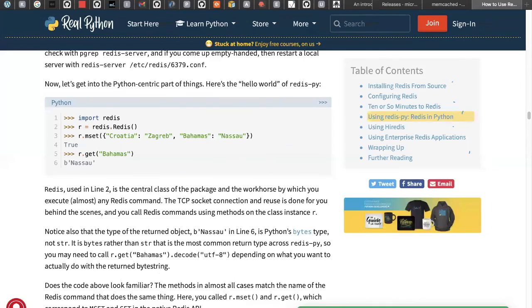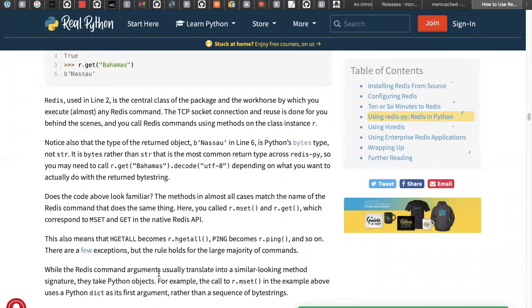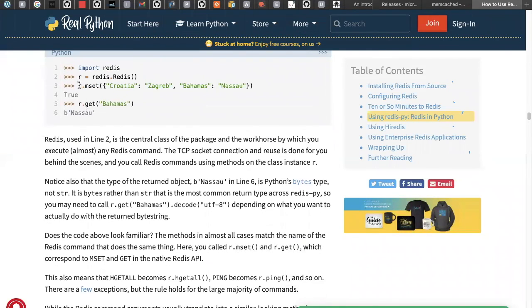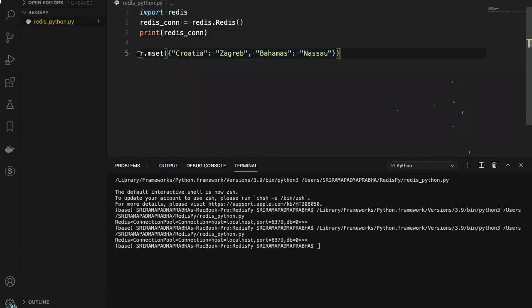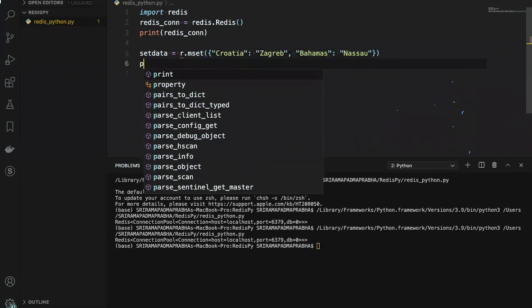I'll go to this website and use the same code. I'm going to use mset. You can write the command, it's very simple, and say this is set data equal to this one. Now I'm going to print this.